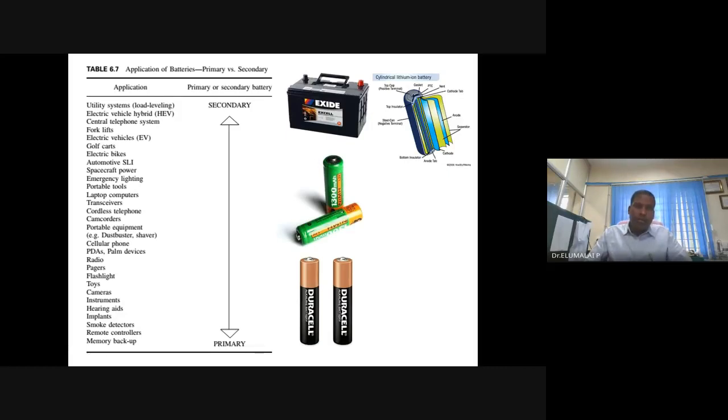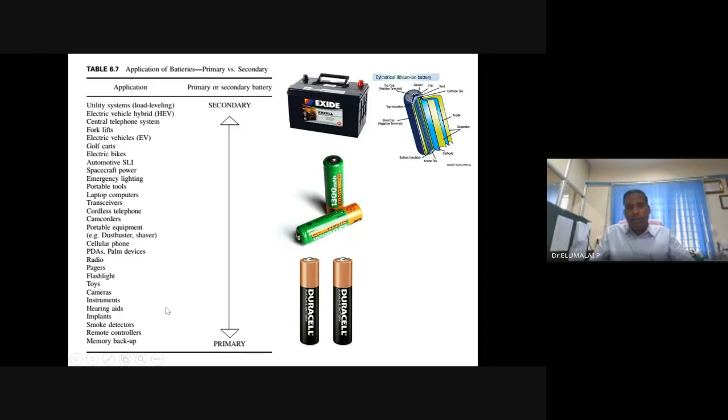So places that require high energy and high power, eventually secondary batteries are the most useful. Places where less energy and less power are demanded can be met by only primary batteries. So hearing aids, maybe you can change once in a year or so. Implants, okay. So very slow energy, but it can work for 10 years, 20 years. Smoke detectors, remote controller, etc.